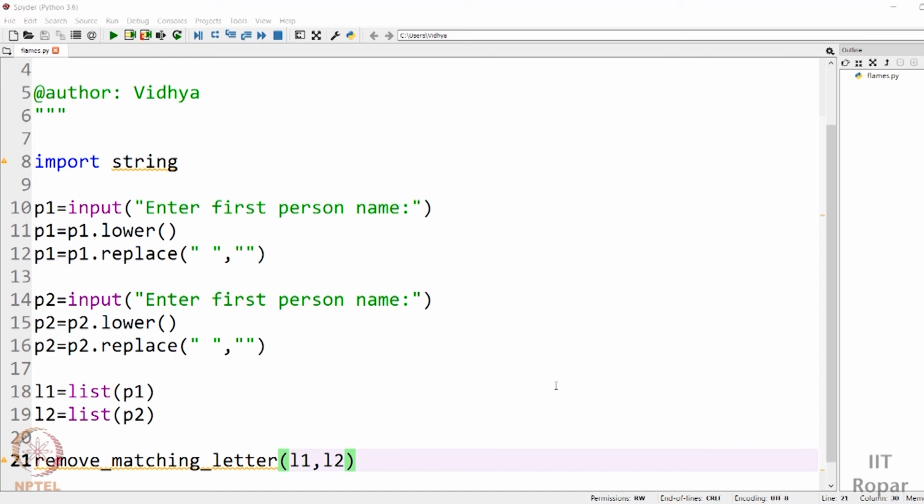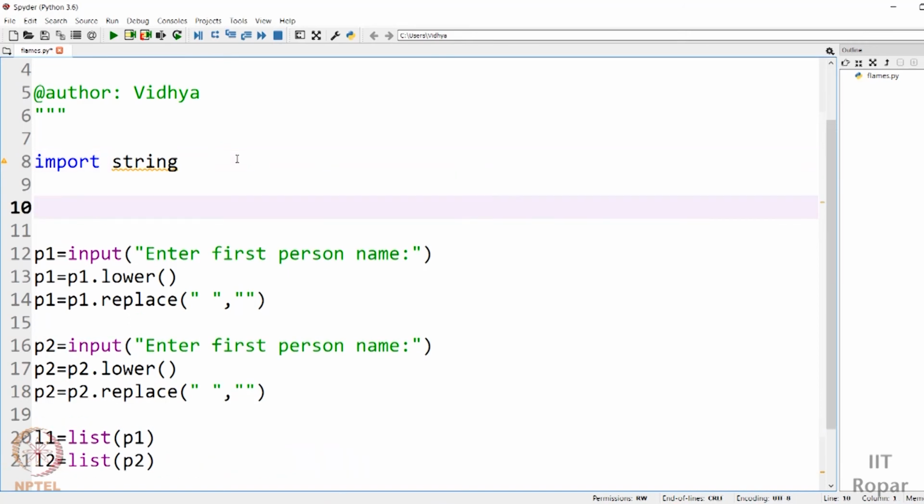And in the previous video I had started off by asking for input of the two persons' names, converting them into a uniform format of all small letters. I had trimmed off the spaces, and now we have to see how to remove the matching letter. That is a functionality we want to see. So let me define this functionality here. Define remove matching letter. Right, that was the functionality. So it had taken two parameters, list 1 and list 2.